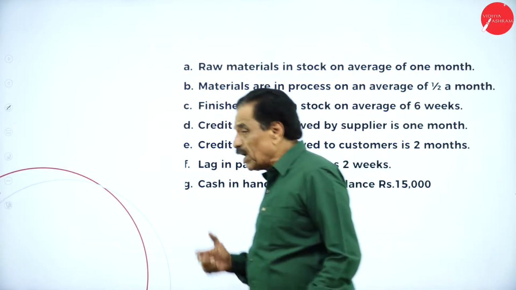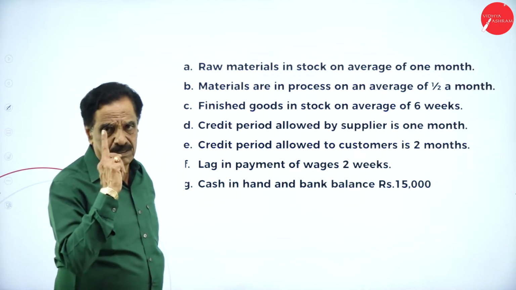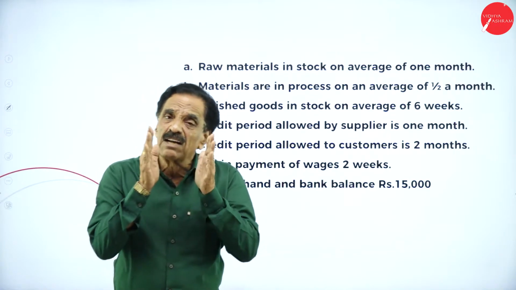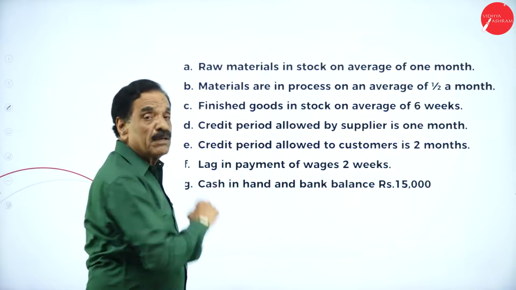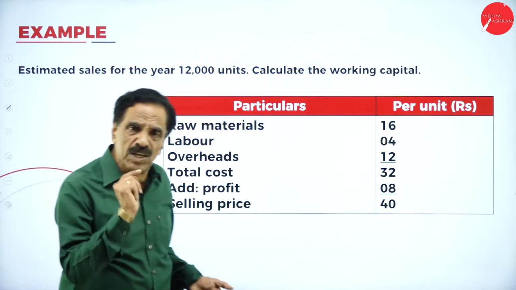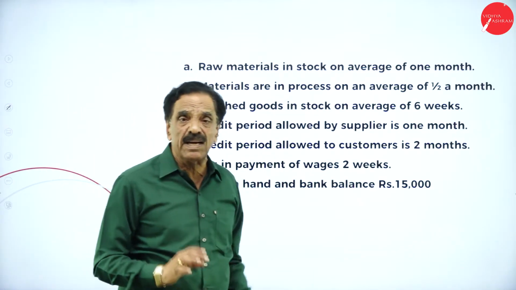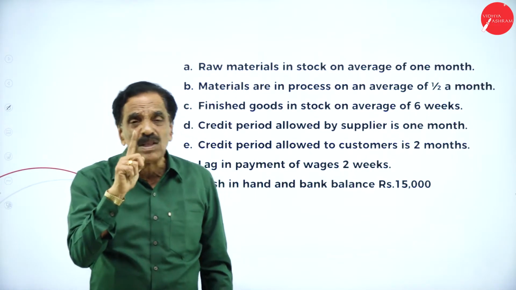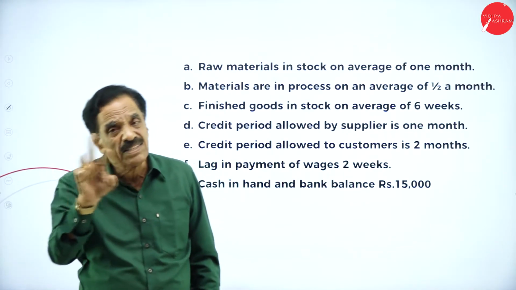Now, what does the problem say? Raw material in stock, an average of 1 month. So I told you there are 12,000 units for a year. Raw material stays for how many months? 1 month. What is the cost of the raw material? 16 rupees. So for raw material, we have 12,000 units. How many months? 1 month. 12,000 into 1 by 12 means 1,000 units. Per unit, how much? 16 rupees. 1,000 into 16 is 16,000.